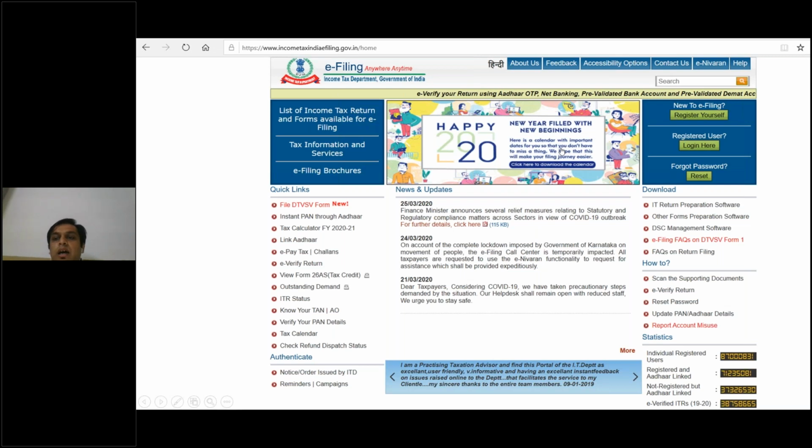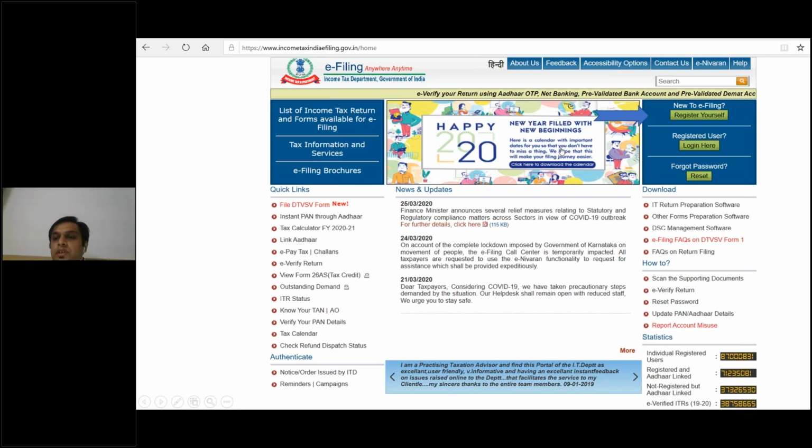I'm going a little slower, and if there is any information which you require, you can put a question mark. Afterward the sessions or the coordinators would get back to you with all your questions and answers. On the left hand side, there is Instant PAN through Aadhaar, tax calculator, Link Aadhaar. Everyone should link their Aadhaar card with the PAN, and e-payment of taxes, e-verify return, income tax 26AS. All this information can be done after your login only. You cannot go directly as such.